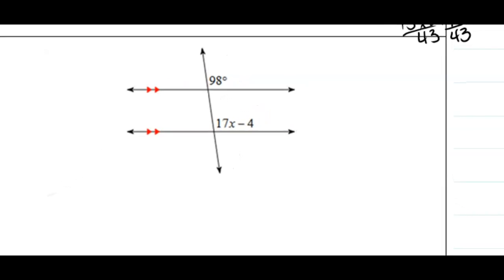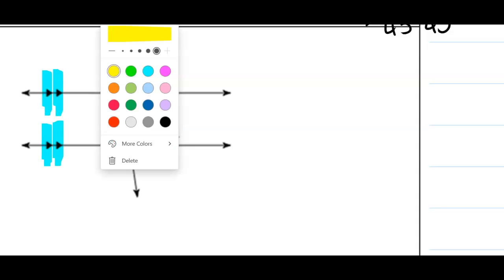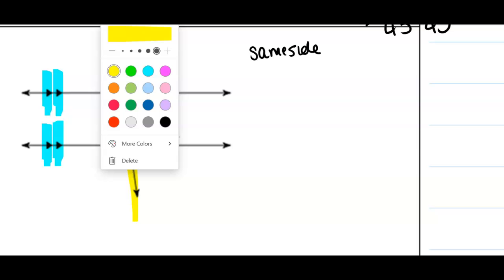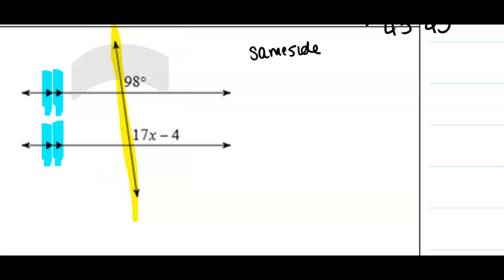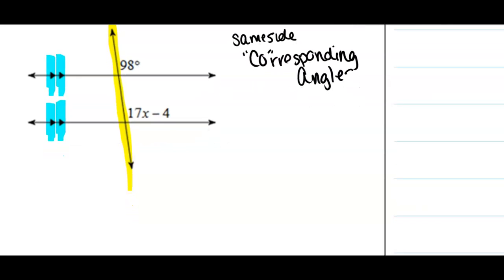Now we look at this one, we're also going to be solving for x. Again, we see that our two lines are parallel, and my transversal that intersects them is this one. If you notice, we have 98 degrees and 17x minus 4. They're on the same side of the transversal, but they're not both on the interior or exterior. Remember our hamburger, there's one on the exterior, one on the interior, so that just means that we have corresponding angles. And we know that corresponding angles are congruent.